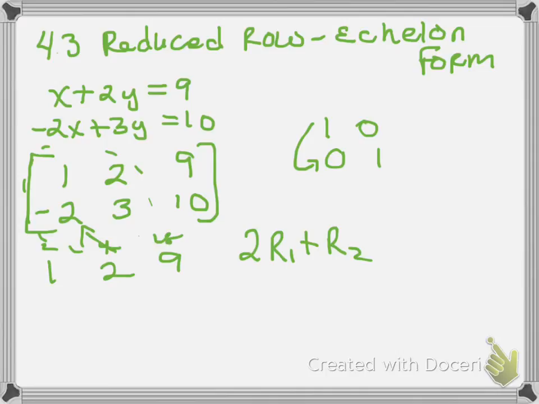Okay, so 2 plus -2 gives me 0. 4 plus 3 gives me 7. 18 plus 10 gives me 28.